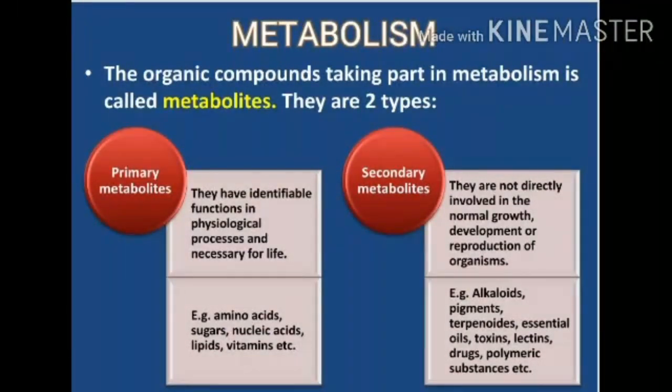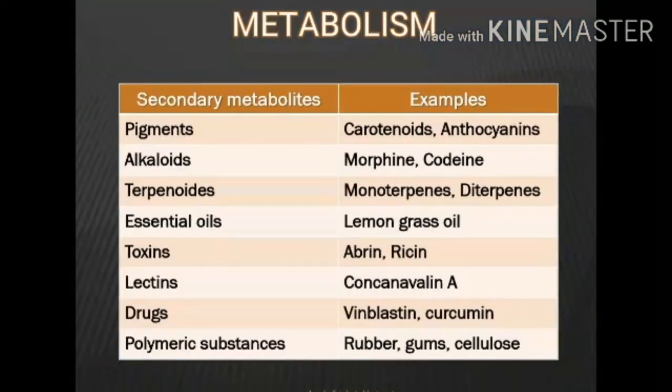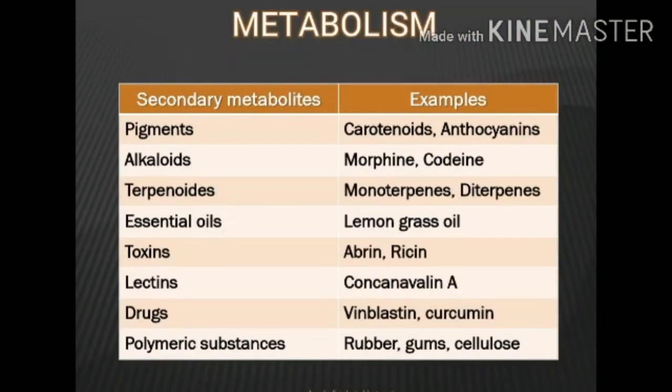The organic compounds which are involved in metabolic activities are called metabolites. So metabolites are of two types, primary and secondary metabolites. If an organic compound is directly involved in a metabolic process, it is called a primary metabolite, but if it is not directly involved, it is known as a secondary metabolite. So these are some of the secondary metabolites. The table is given in the NCERT book also, so it is very important. Just give emphasis on each and every word here.